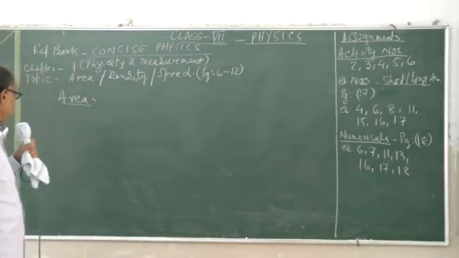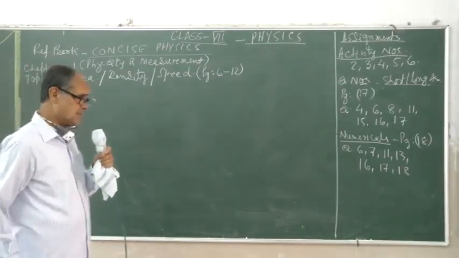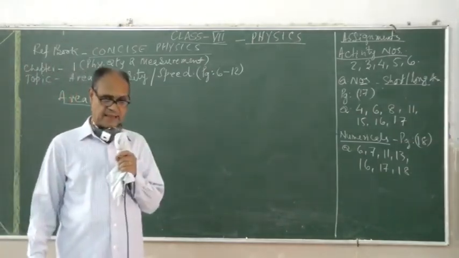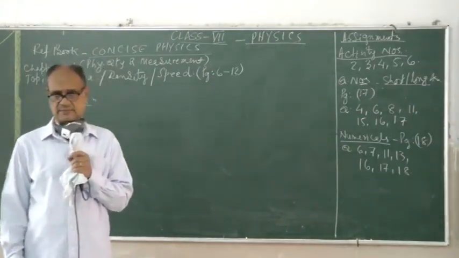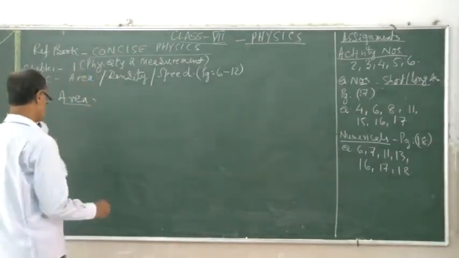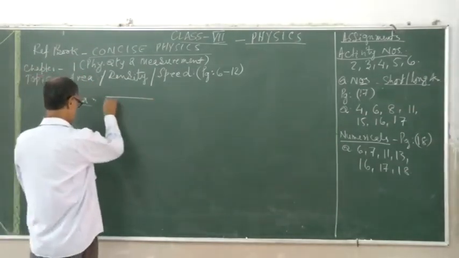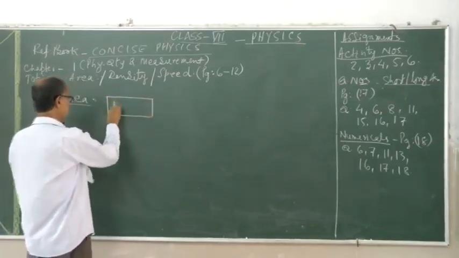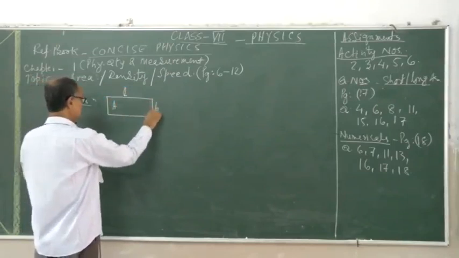That way, the area is chosen as such. The best way of taking an example of an area is a rectangular surface, which has its length and its width. So the area will be the length into breadth